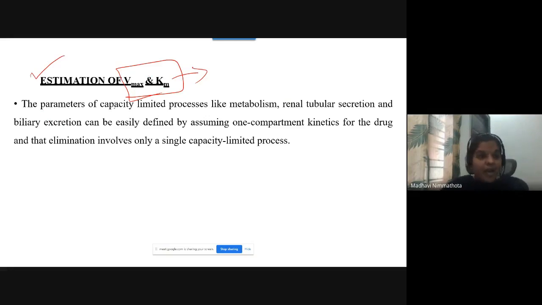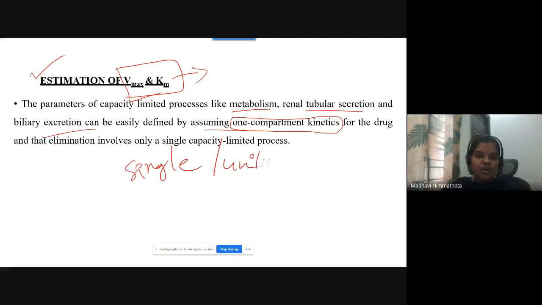The parameters of capacity limited processes like metabolism, secretion and excretion can be defined by assuming one compartmental kinetics. What do you mean by one compartmental kinetics? You assume the total body as a single uniform compartment, with no separation for the drug, and that elimination involves a single capacity limited process.